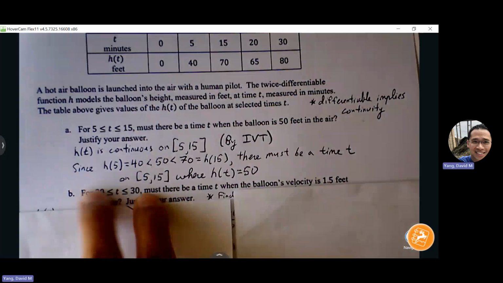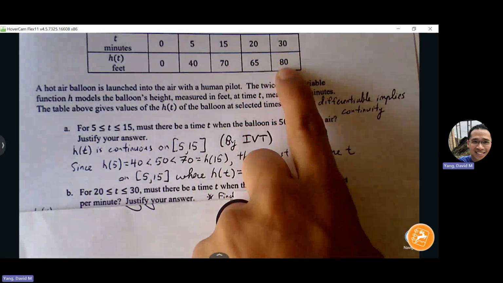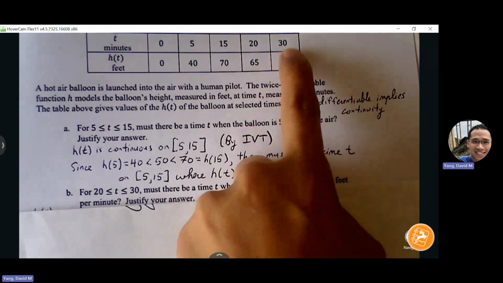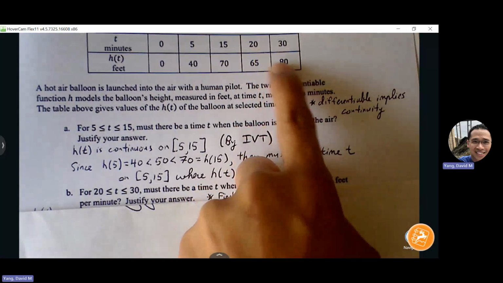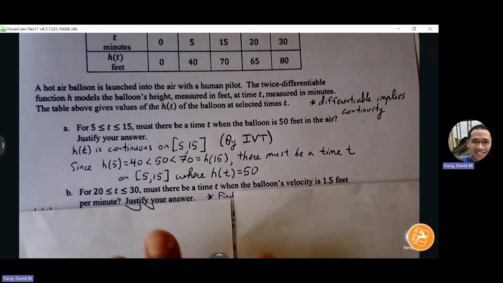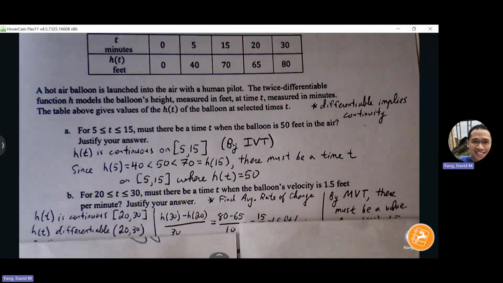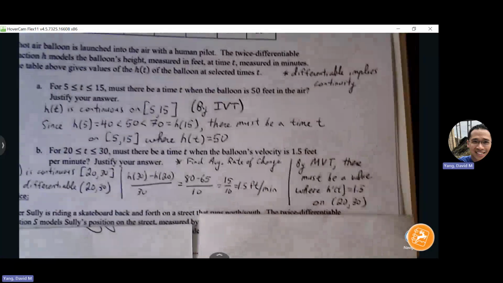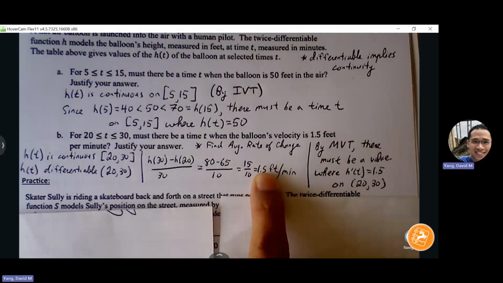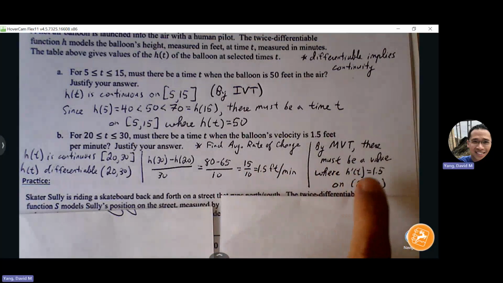So let's find the slope between 20 and 30, right? I can do change in height over change in time. So 80 minus 65 divided by 30 minus 20. So I'll have 15 divided by 10, which is 3/2, which is 1.5. And because my average rate of change is 1.5 feet per minute, I know that by MVT, there must be a value where H prime is exactly 1.5 on that 20 to 30.